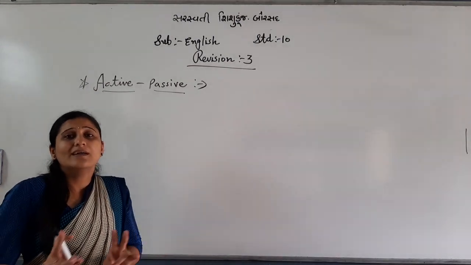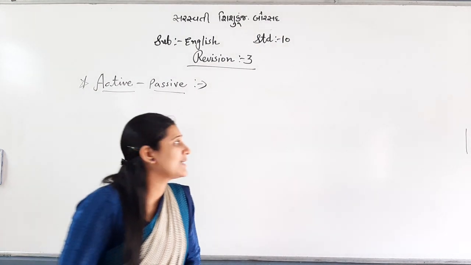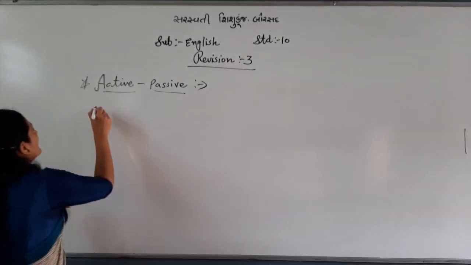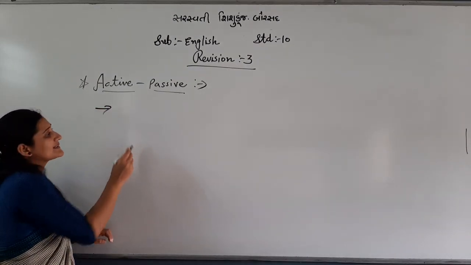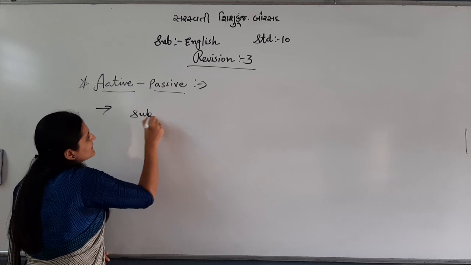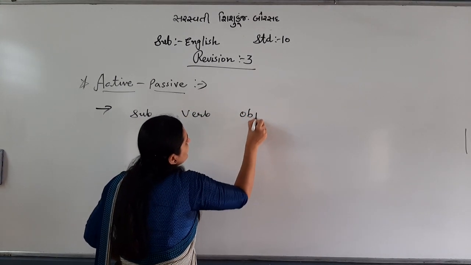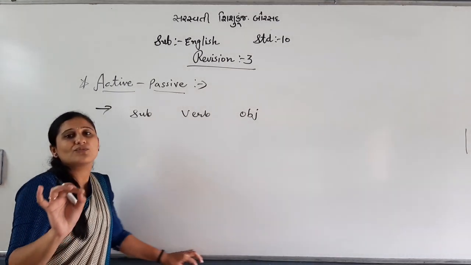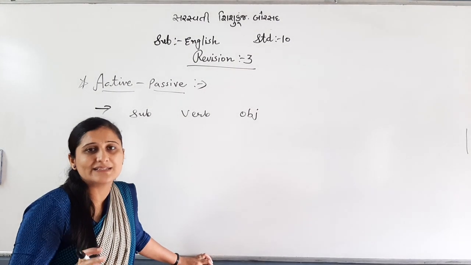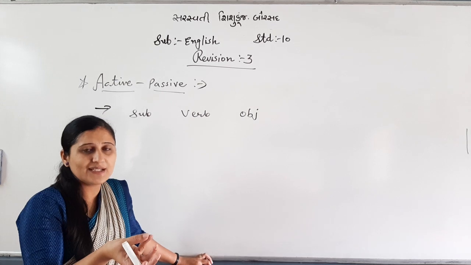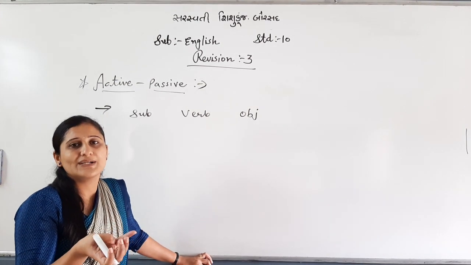Before I give you any example, let me tell you the common rule of active passive. Let me write subject, here there will be verb, here there will be object. The simple rule is there for all types of sentences, whether the sentence is positive, negative or interrogative.